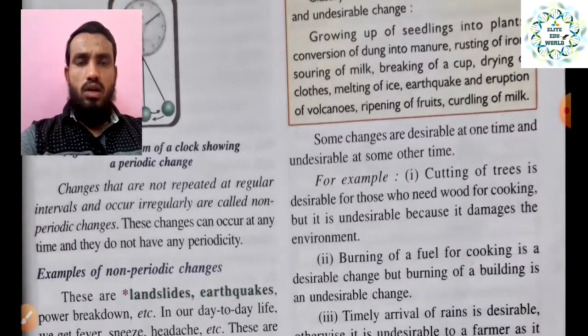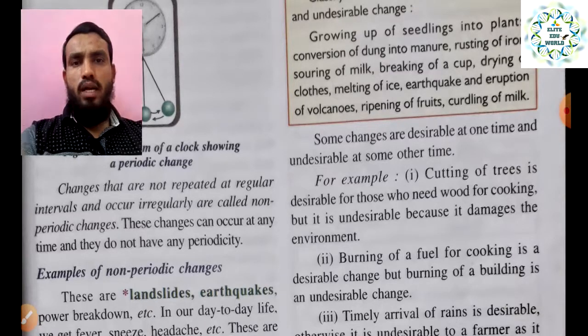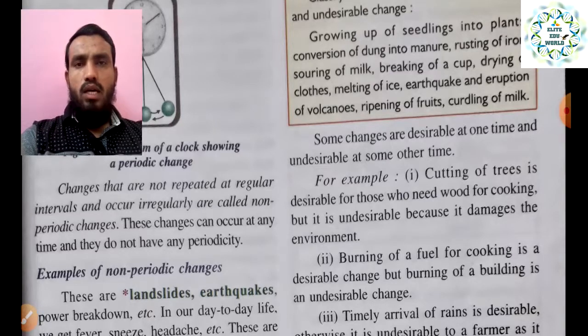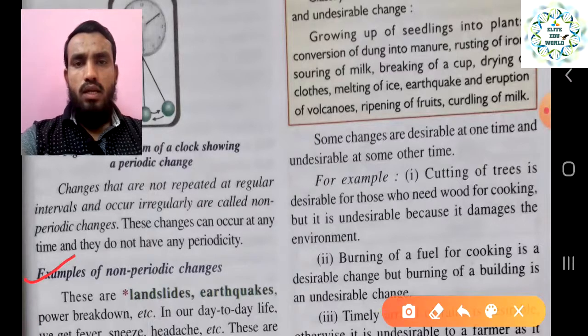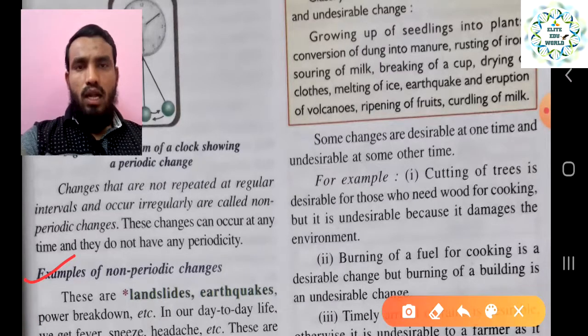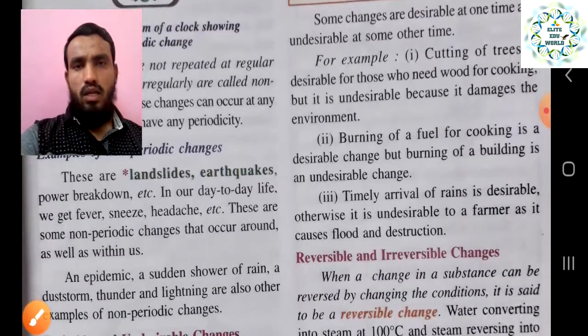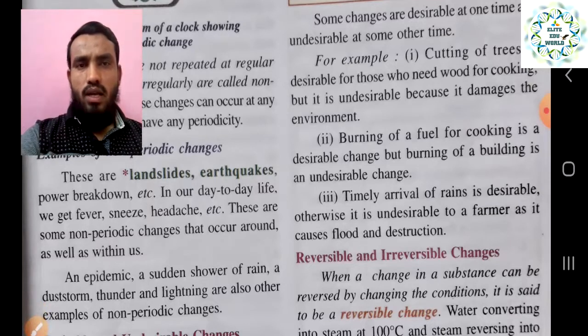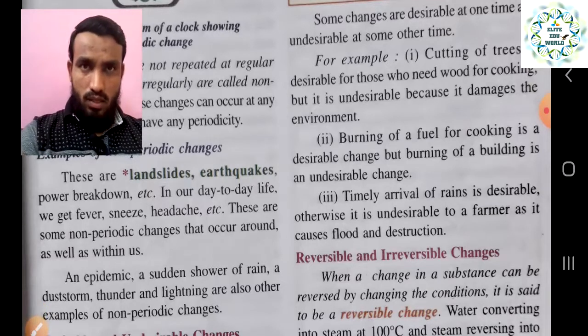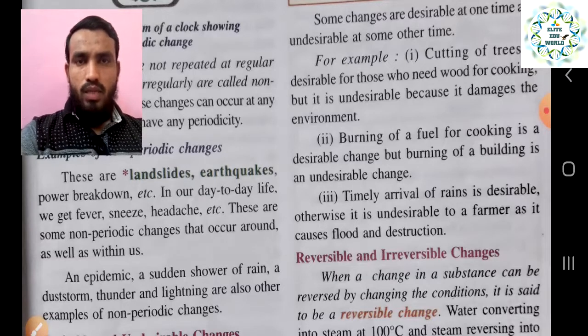So the intervals are not going to repeat at a specific time period, so the change can occur at any time. They do not have any periodicity. An example of non-periodic changes: landslides, earthquakes. Nobody can predict when a landslide will happen or when an earthquake will come, so that is a non-periodic change. Then power breakdown in our houses, etc. Many examples we can also think of on our own, showing how they come under non-periodic changes.